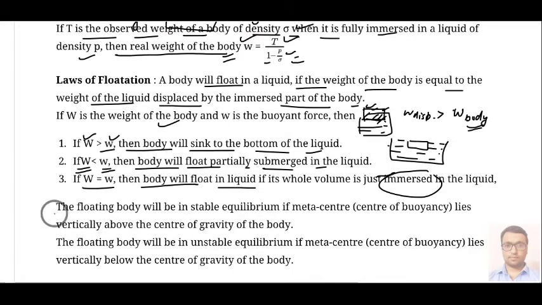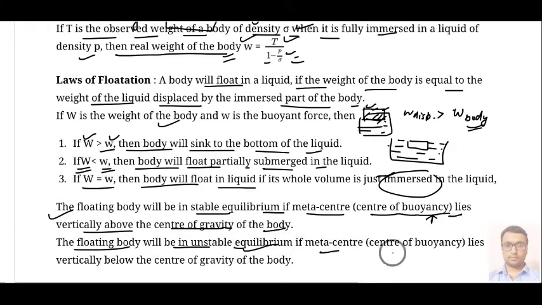Then we have the next thing: a floating body will be in stable equilibrium if the metacenter, which is the center of buoyancy, meaning the point on which your buoyancy force is acting, lies vertically above the center of gravity. And the floating body will be in unstable equilibrium if the metacenter lies vertically below the center of gravity of the body.